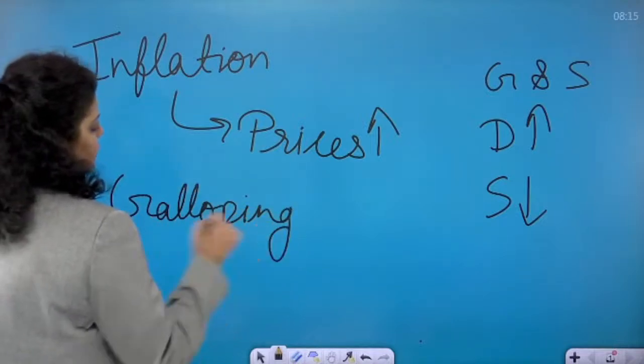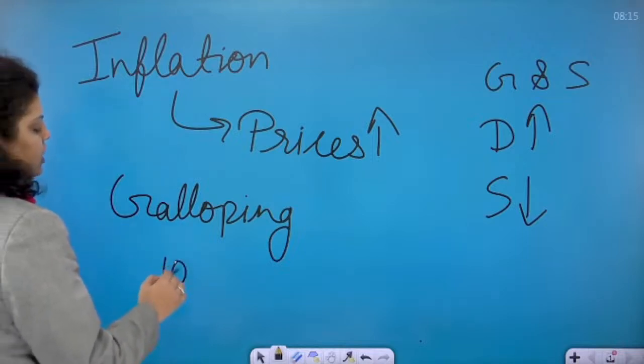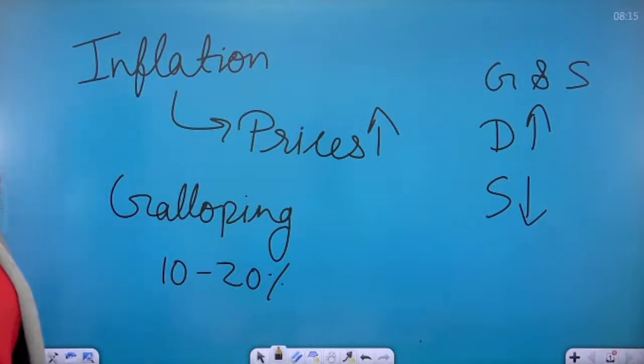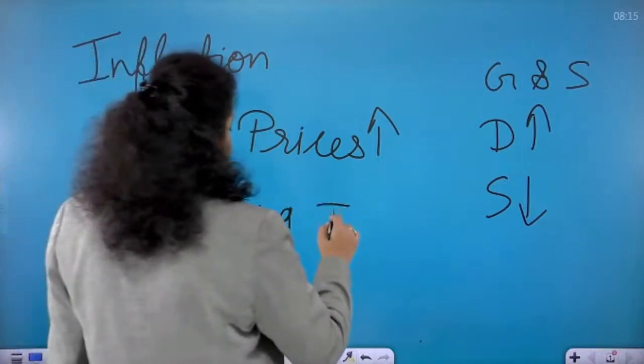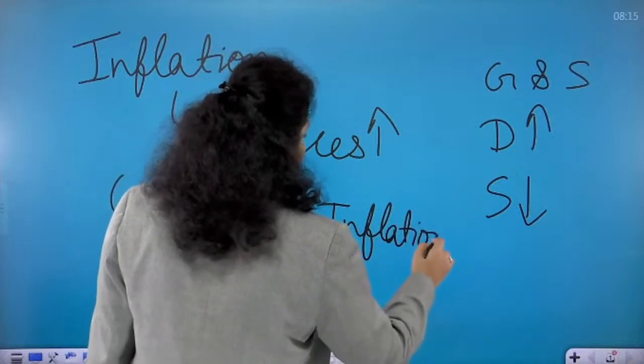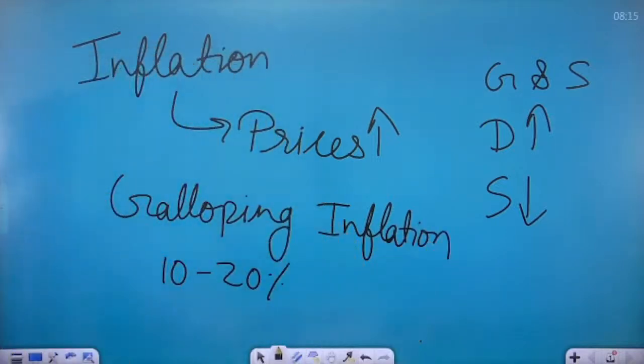This is the third stage of inflation, where inflation remains between 10 to 20%. That is known as galloping inflation. And this stage is known as the warning stage of inflation.